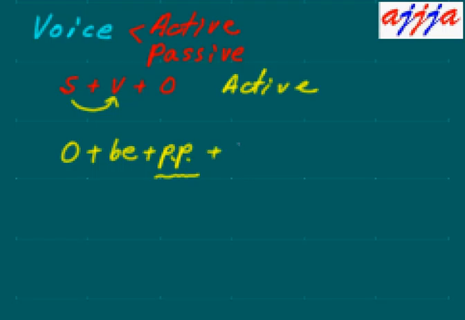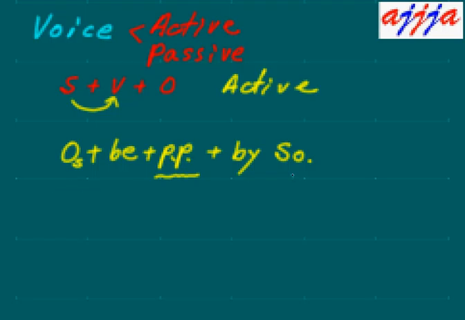Then you usually add by. Then change the subject to object form. So the subject comes here, but you change it to object form. And this object becomes the subject form.